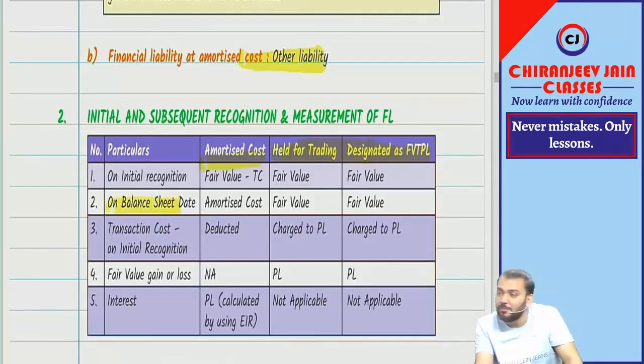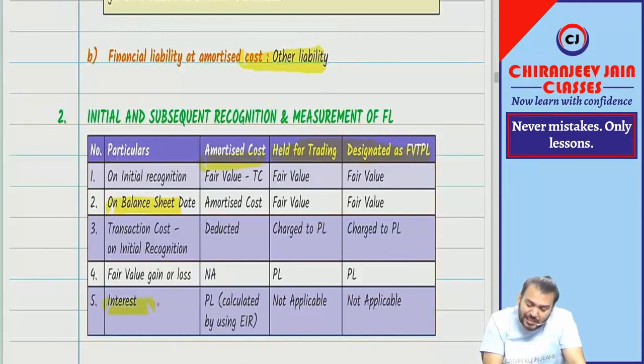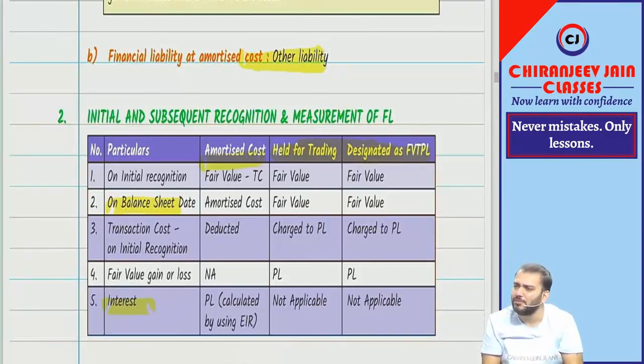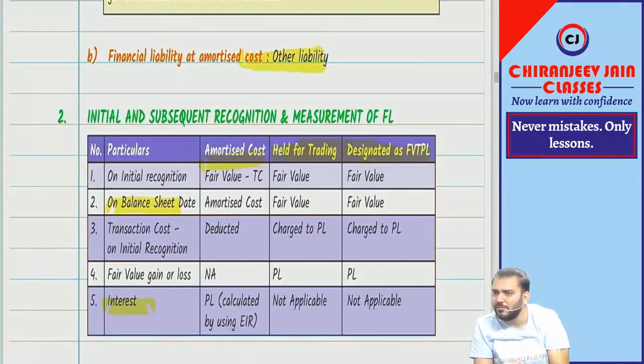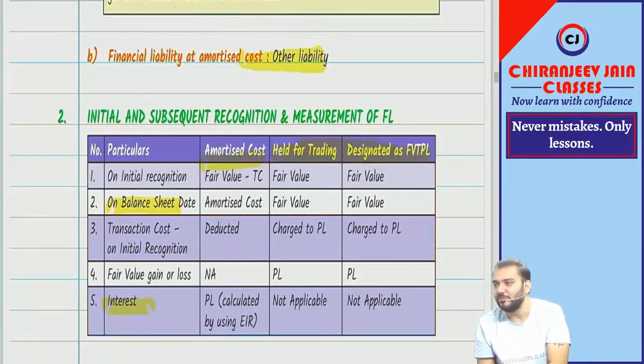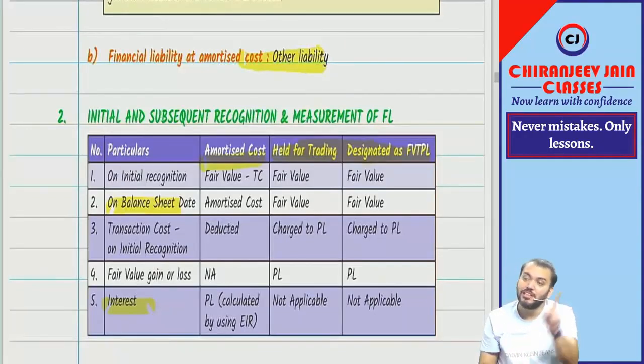On the balance sheet date, for AC we will apply amortized cost by applying EIR. And for FBTPL, it will be at fair value. Fair value gain or loss will be transferred to PL. That is all that is given. Interest will be recognized by applying EIR for amortized cost. In this topic, they will ask only amortized cost. They will give you all the information, so you can do it on your own. But normally for financial liability they ask compound financial instruments. Because if they are asking compound financial instruments, they are asking both equity and financial liability, and the financial liability will be measured at amortized cost. Already I have taken one question there.